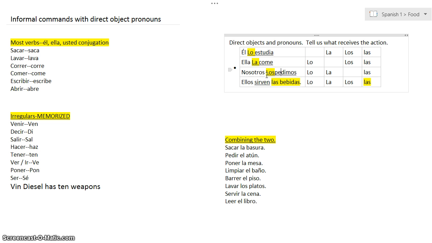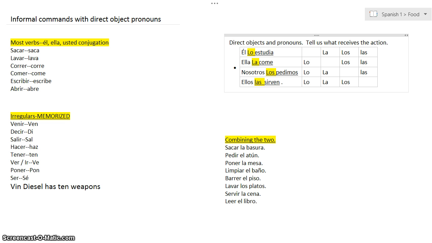So we have nosotros los pedimos. We them order. That's the way it would sound in English. Kind of weird. In Spanish, it makes perfect sense. Ellos sirven las bebidas. They serve the drinks. So what we're going to do is take las bebidas and get rid of that direct object because we're going to replace it with that one pronoun, and we're going to put that before the verb. Okay? So those are direct object pronouns which have replaced the nouns.